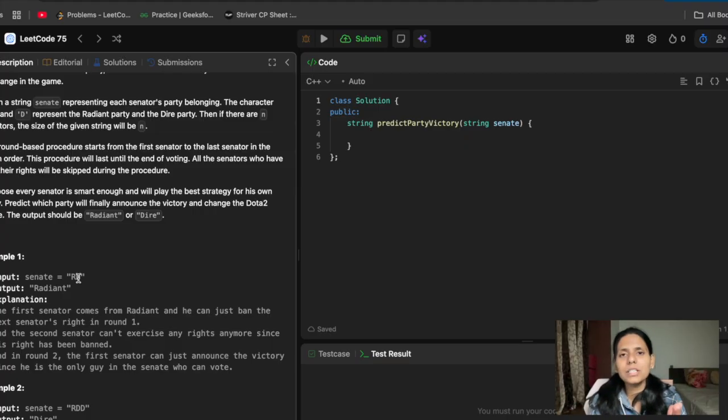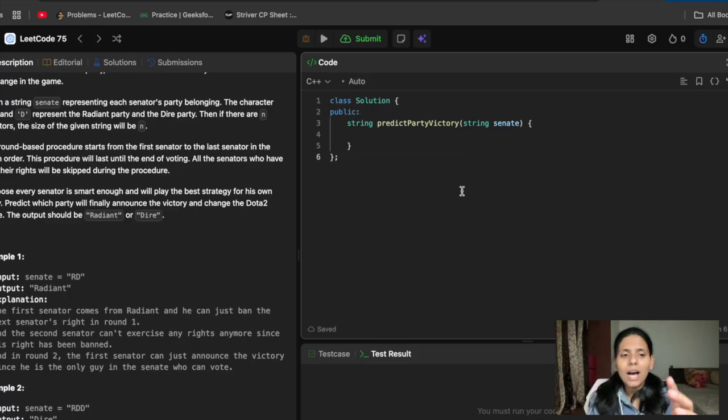Kill here means banning the right of someone. So any soldier will ban the rights of the other party's soldier only. R won't ban the right of R, R will ban the right of D.